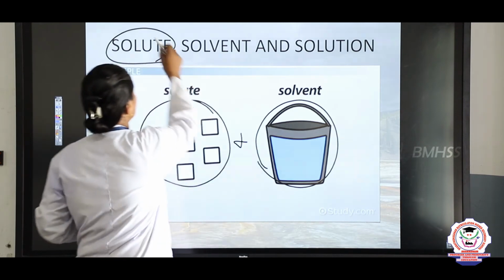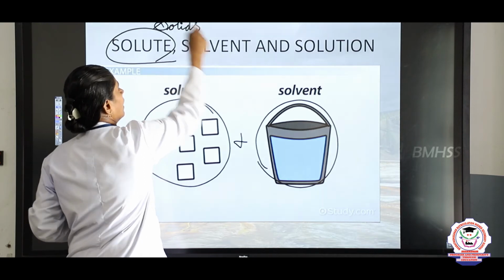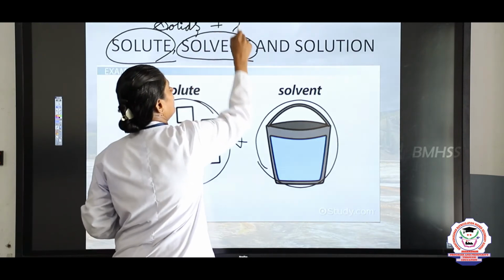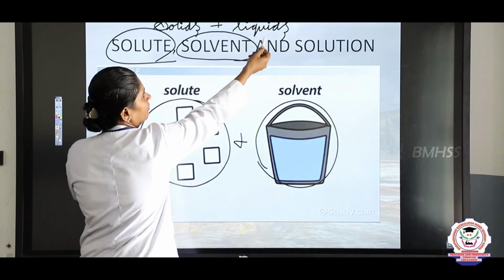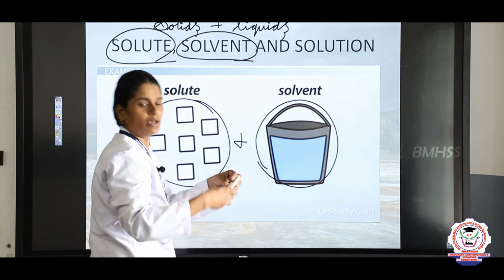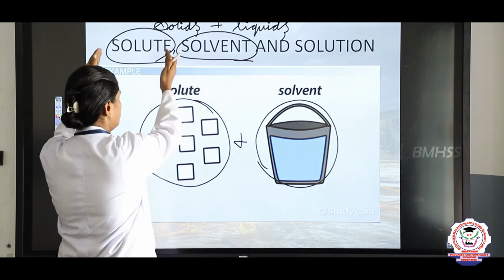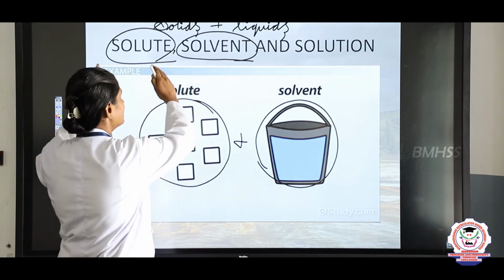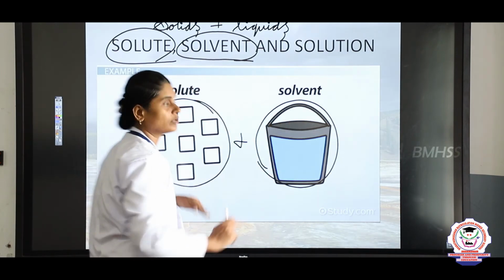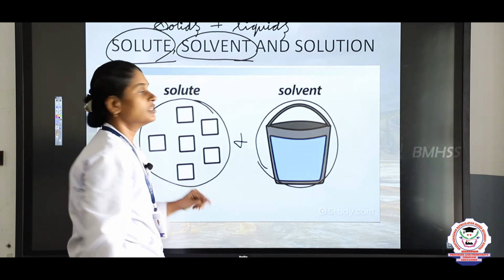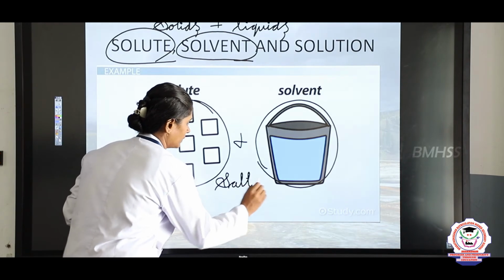So, mostly solutes are solids and solvents are liquids. The liquids that dissolve the solids are called solvent, and the solute means the solids that are dissolved in a liquid or in a solvent, those are called solute, okay? The examples of solute are salt and sugar.